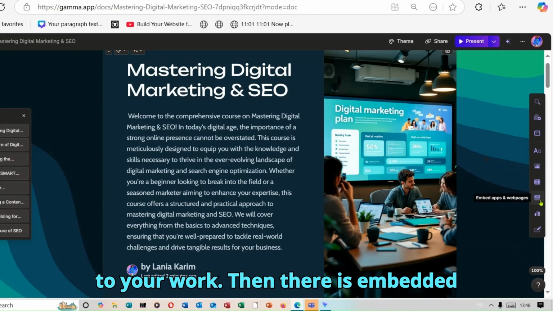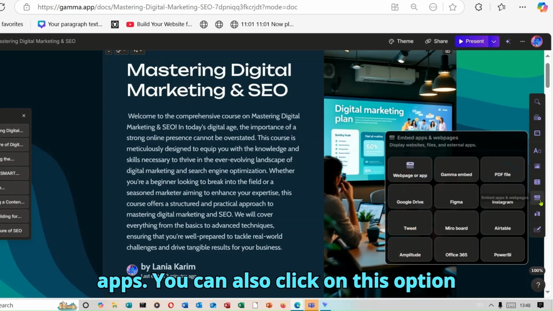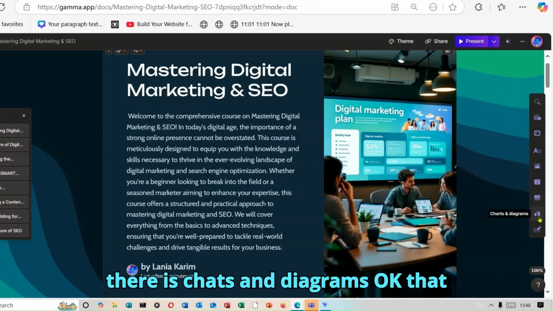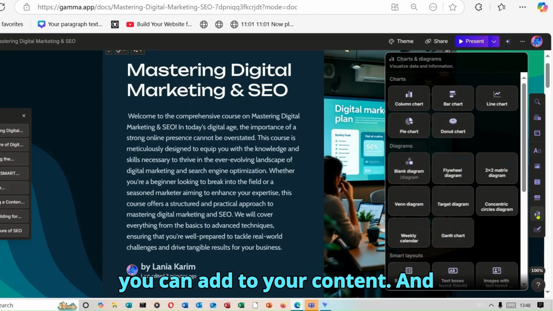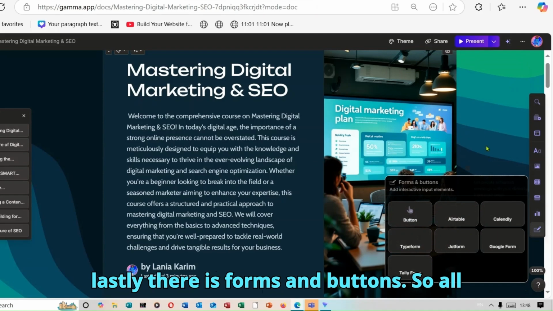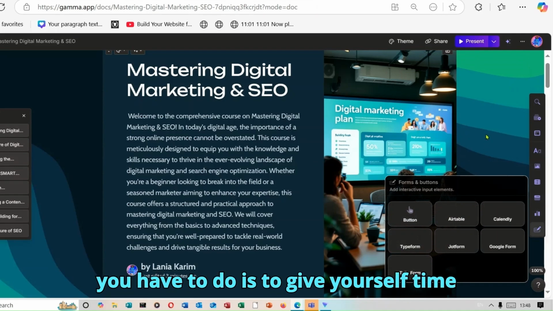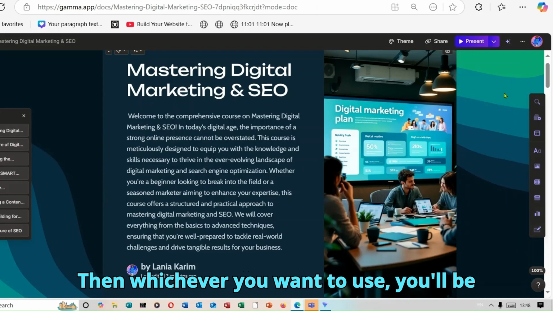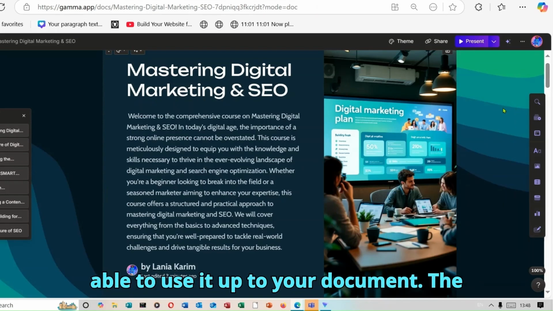Then there are embedded apps. You can also click on this option over here. There are charts and diagrams that you can add to your content. And lastly, there are forms and buttons. So all you have to do is give yourself time and go through these different options. Then whichever you want to use, you'll be able to add it to your document.